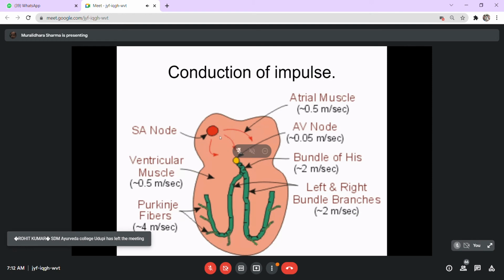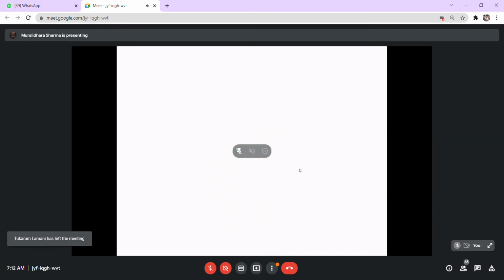The atropine reduces the possibility of these ectopic foci generated over the heart muscles because it frees the heart muscles from the parasympathetic effect, and the impact of the sympathetic stimulation can be buffered, it can be reduced. Anyway, that's about the other issue about the conduction of the impulses.